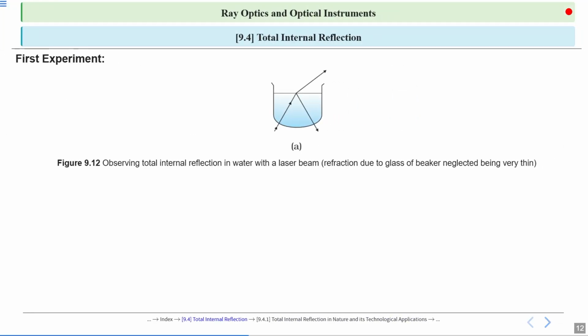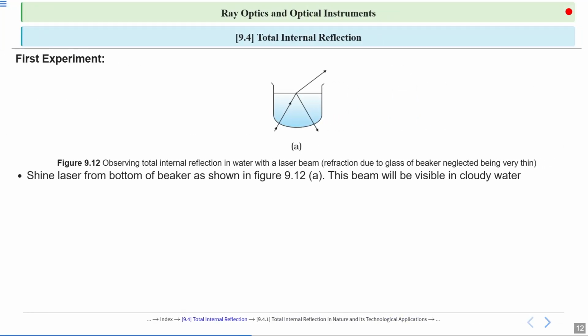So let's see the first experiment. Shine a laser from the bottom of the beaker as shown in figure 9.12a. This beam will be visible in the cloudy water when you do this experiment. We are neglecting here the refraction due to the glass of the beaker, being very thin.